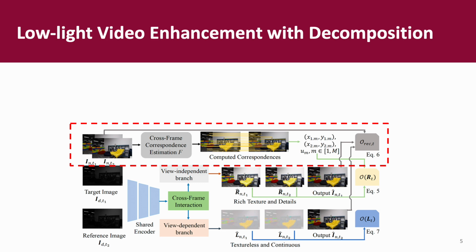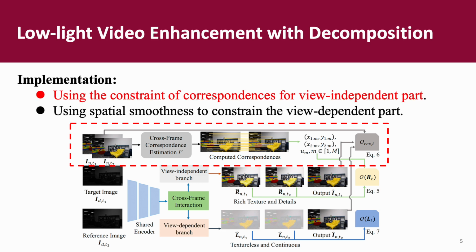To complete the learning of R, we first find the same objects in different frames via finding the correspondence at the pixel level among different frames. This can be done by using a current pre-trained correspondence estimation network such as DKM. The coordinates and the uncertainty will also be returned.